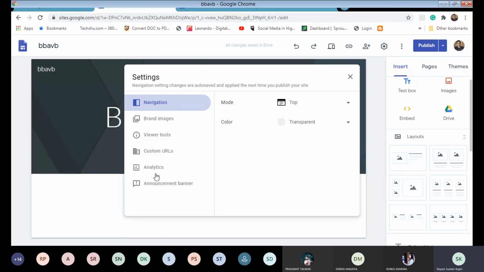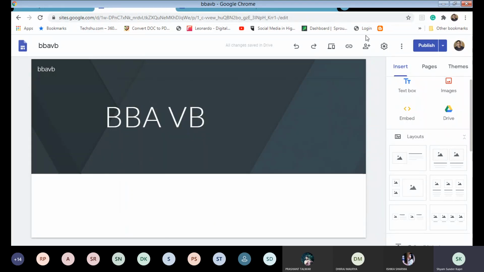We can set up analytics as well. Preview. Sites, home page. So these, adding a footer, this is the contained area.